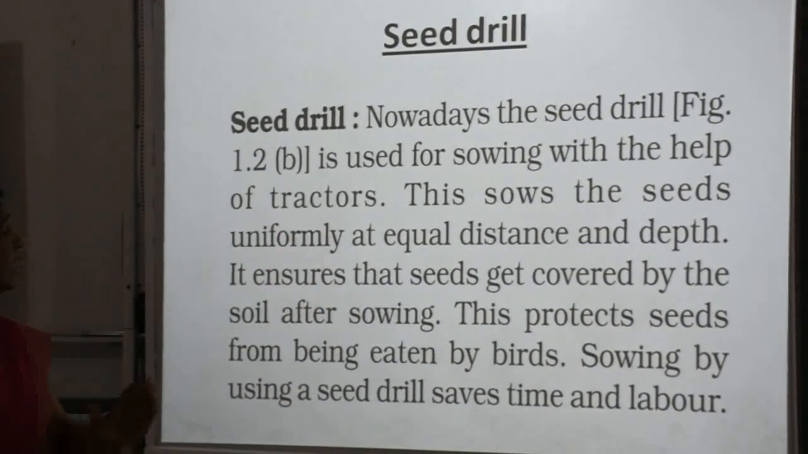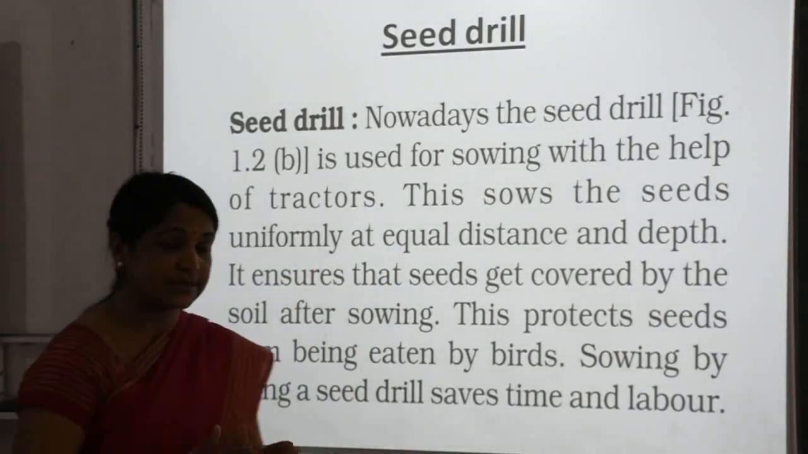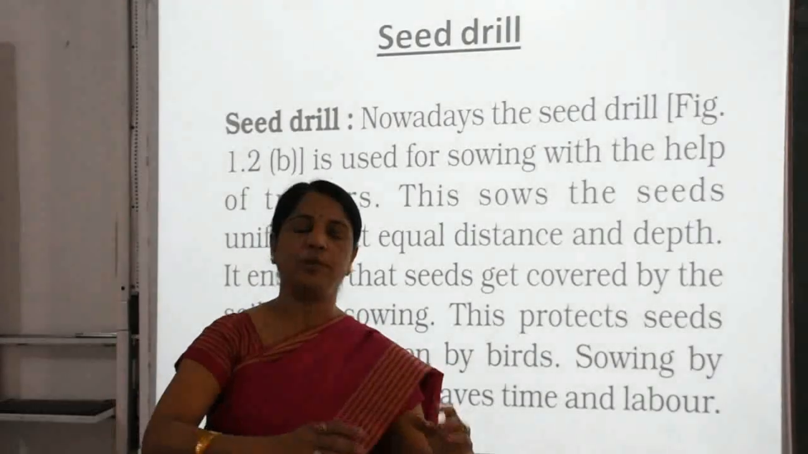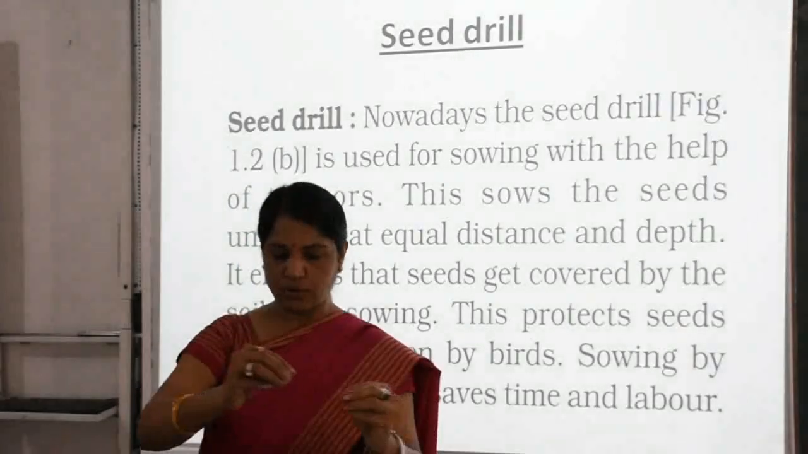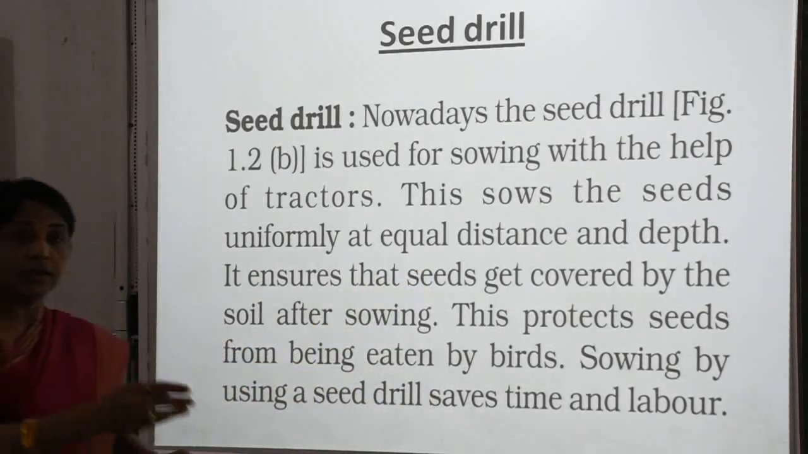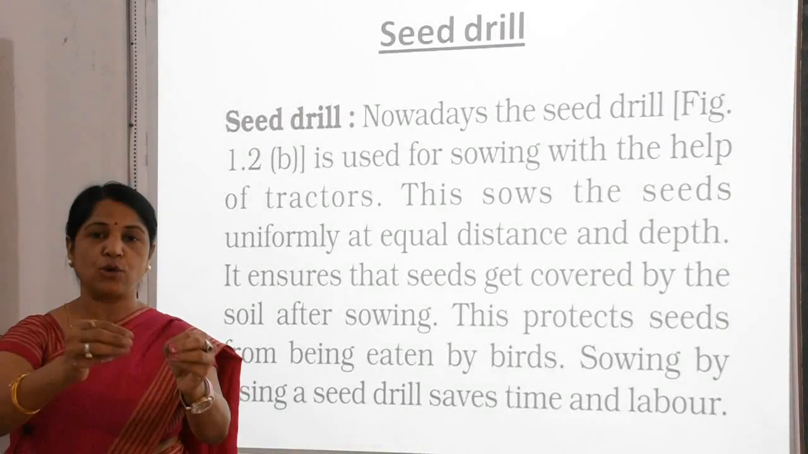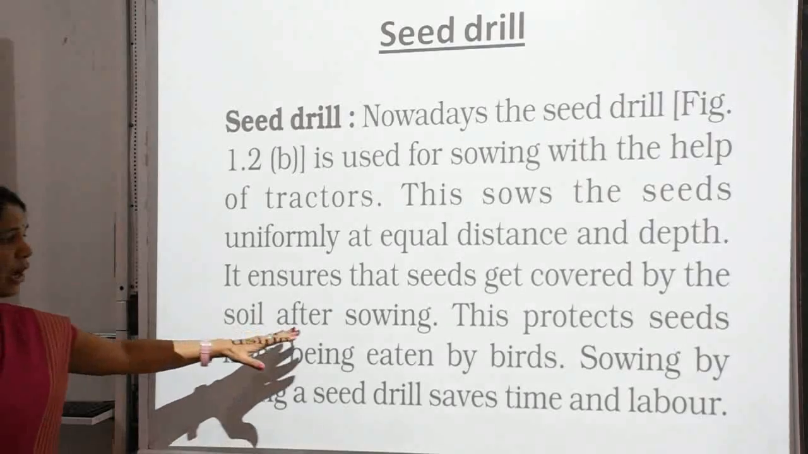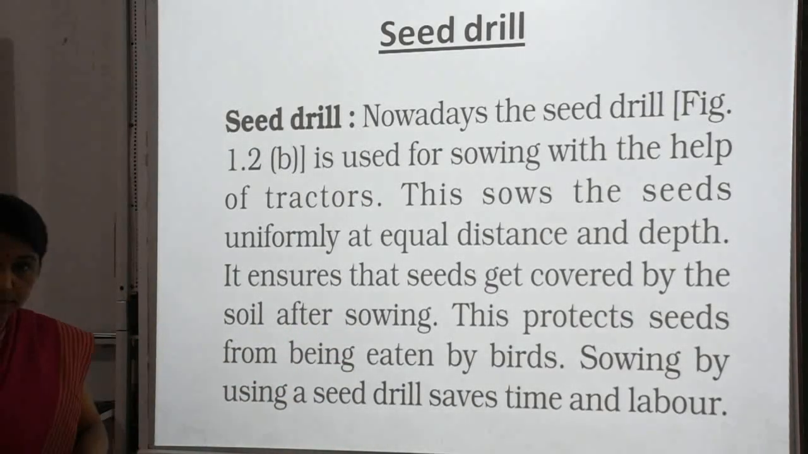This sows the seeds uniformly at equal distance. Yes, it is the main thing, children. It is sowing uniformly. It means the same all over the place. No gap, no empty place. Uniformly at the proper depth. It means all the seeds properly go inside one by one. And the soil after sowing protects the seeds from being eaten by birds.